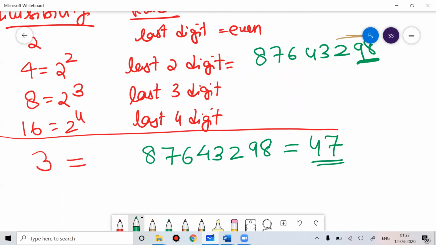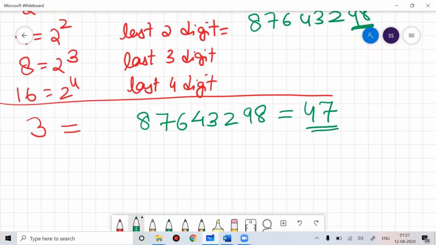Now many people will think, sir, why are you doing it like this? What is the reason, sir, to predict the divisibility of 3? Why did you only add, sir? Why not multiply? Why did you simply add 8 plus 7 plus 6 plus 4 plus 3 plus 2 plus 9 plus 8?